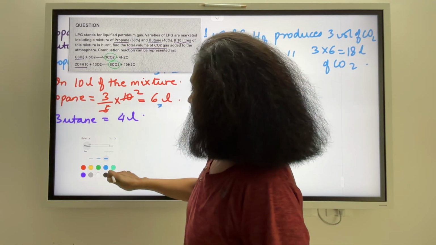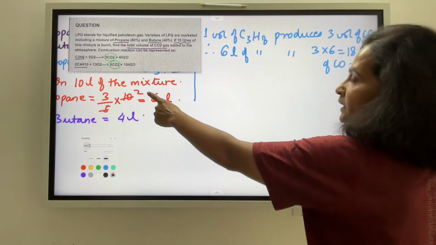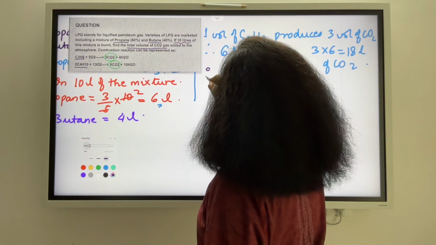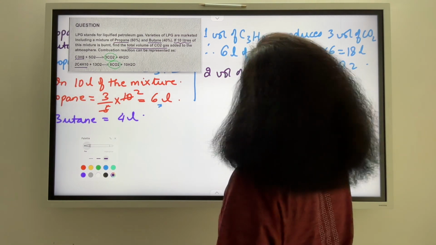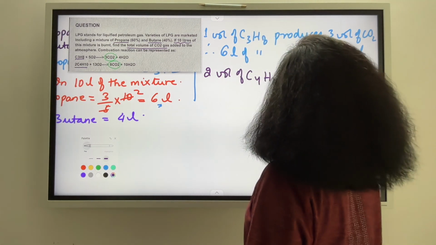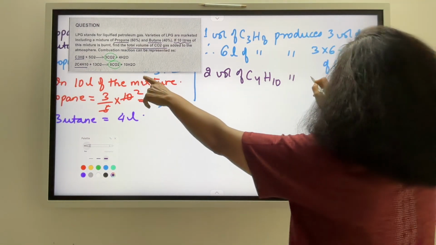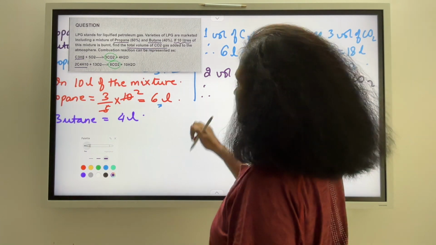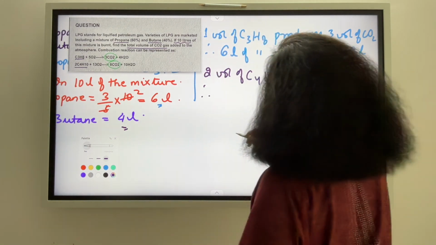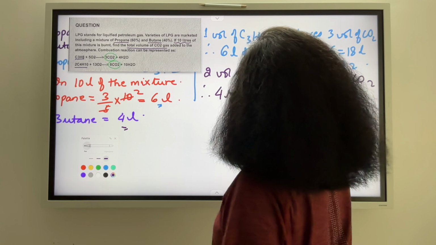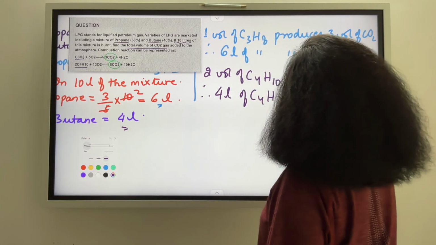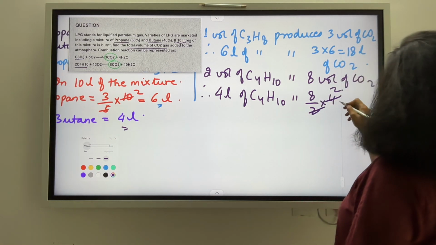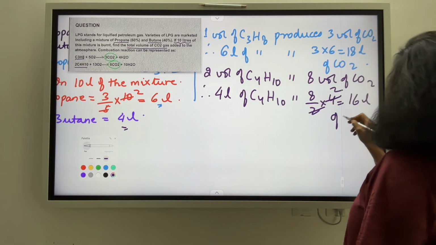Similarly, I can also calculate the volume of CO2 liberated by 2 volumes of butane. So, 2 volumes of butane produces how many? 8 volumes of CO2. Therefore, how many liters of butane did we have? We had 4 liters of butane. Therefore, 4 liters of butane produces 8 by 2 into 4, which is 16 liters of CO2.